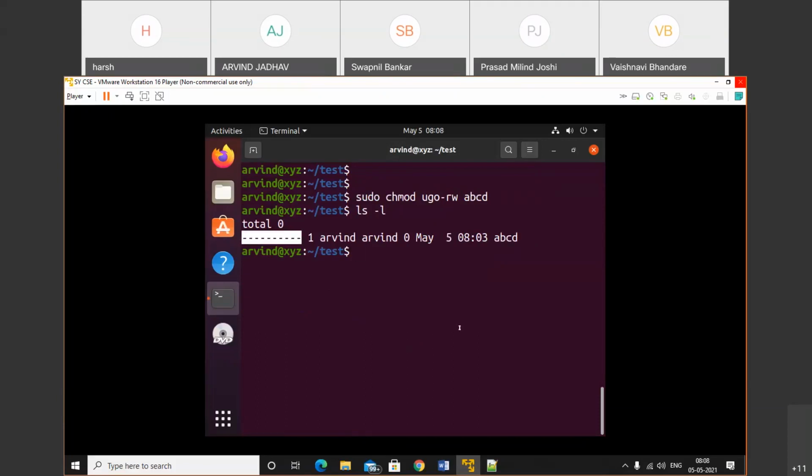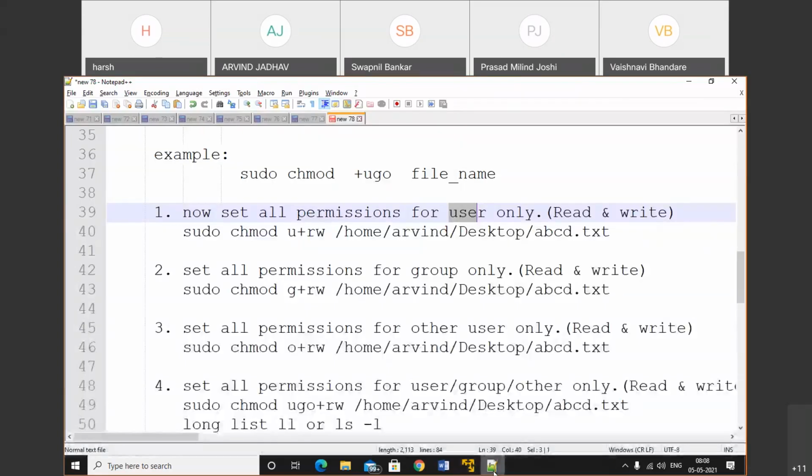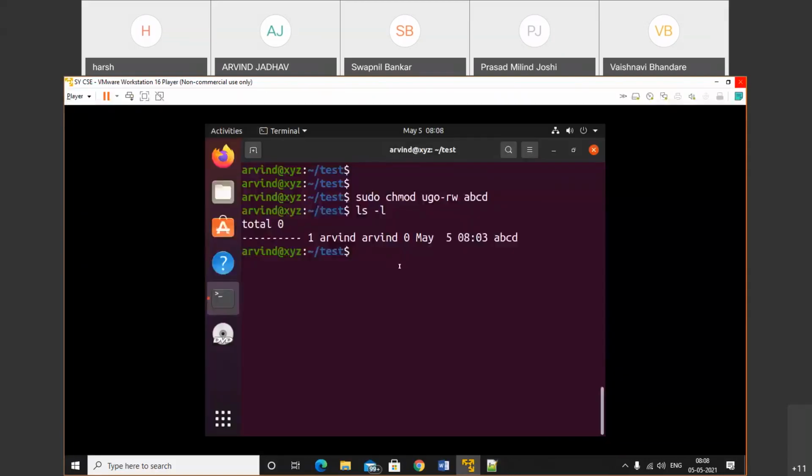Okay, so now we can set the permissions, meaning we can perform the practical. Now set all permission for the user only. So let's do that. sudo chmod u plus read write, and the name of the file is abc. Check out ls -l.